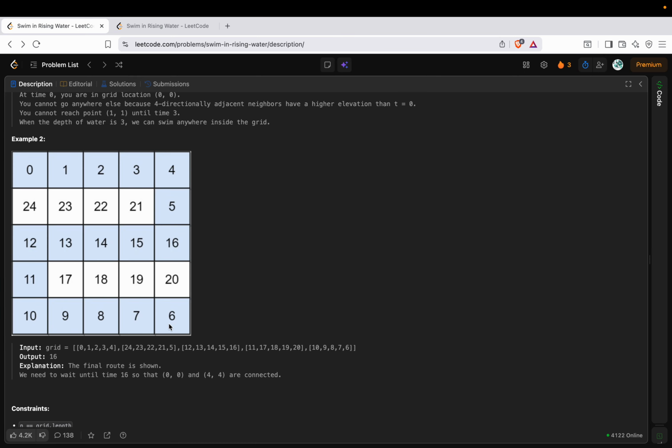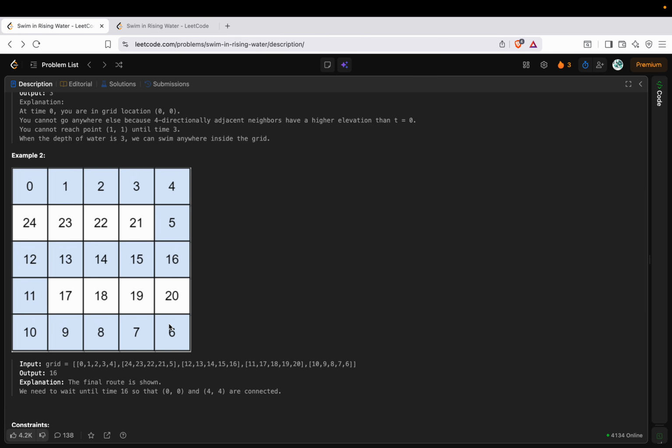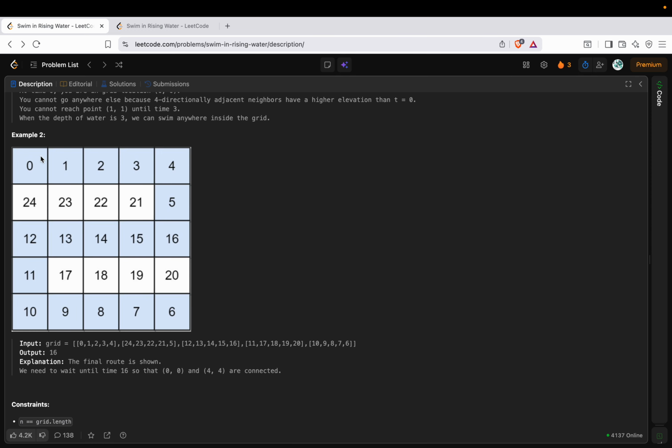The question is to identify the minimum time t till which you have to wait so that you can reach from this index to this index. If you closely observe the problem, the idea is to find the minimum path. It's more like Dijkstra's algorithm that comes to my mind on seeing this picture.